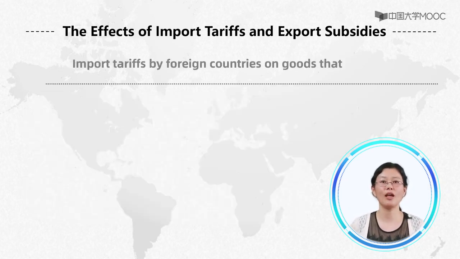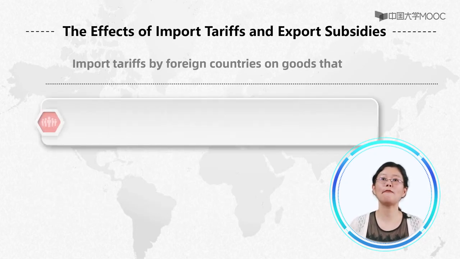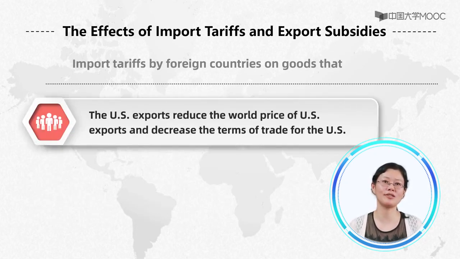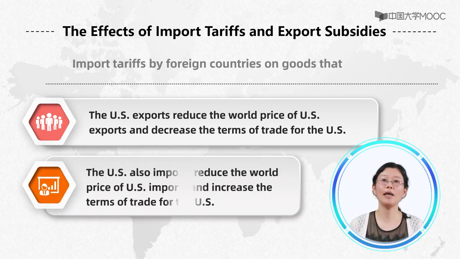2. Import tariffs by foreign countries on goods that the United States exports reduce the world price of the United States exports and decrease the terms of trade for the United States. Import tariffs by foreign countries on goods that the United States also imports reduce the world price of United States imports and increase the terms of trade for the United States.